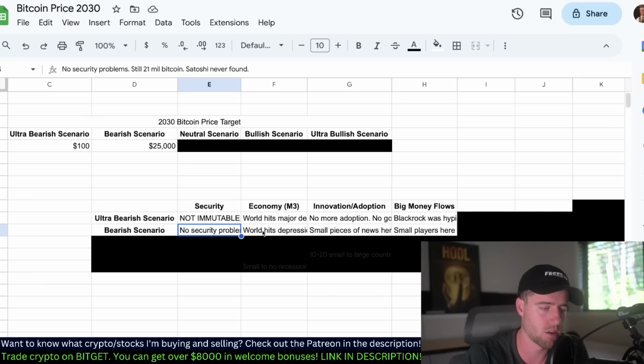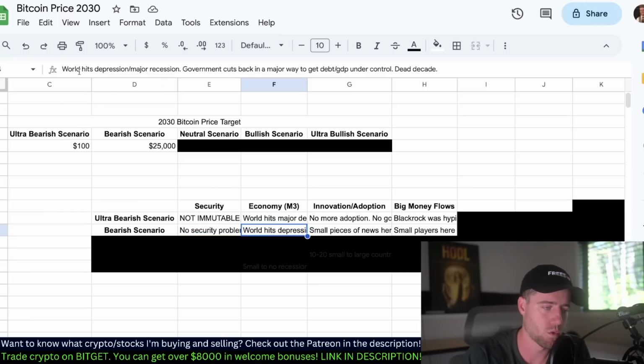Again, like I said, nothing occurs where we find out that more Bitcoin is going to be made or mined, or someone changes the code. Satoshi never found. And again, I realize at this point, a lot of this stuff we don't even think can happen. We don't think there can be more than 21 million Bitcoin. But again, fringe case, something happens, that could be an issue.